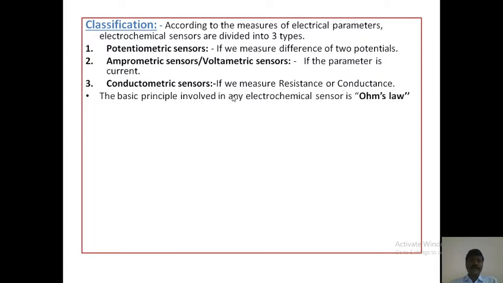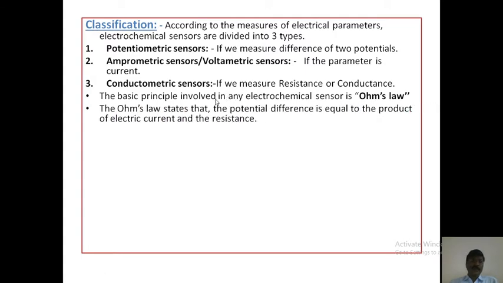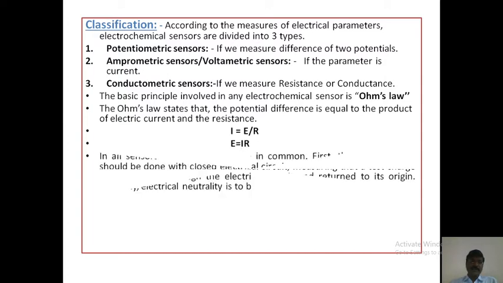The basic principle involved in any electrochemical sensor is Ohm's law. Ohm's law states that the potential difference is equal to the product of electric current and the resistance. That is I equal to E by R. Therefore, E equal to IR.